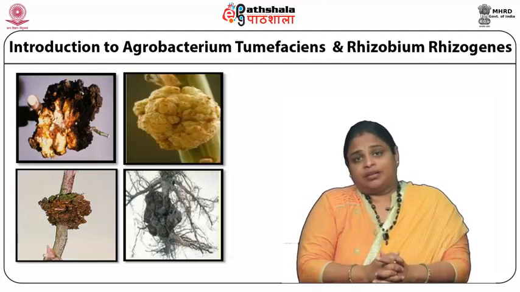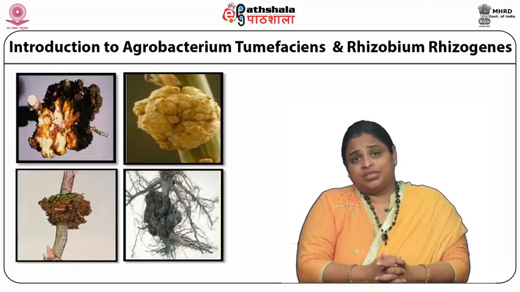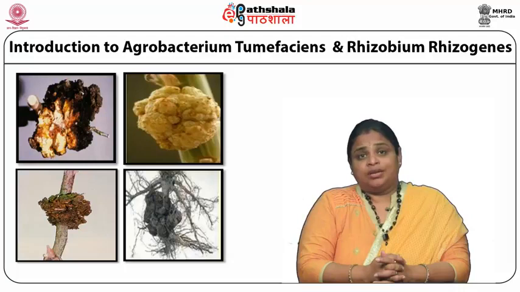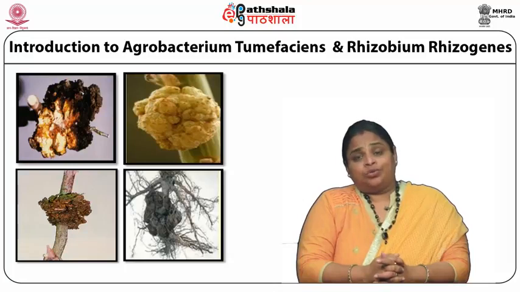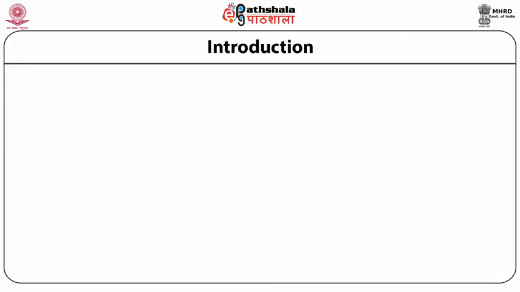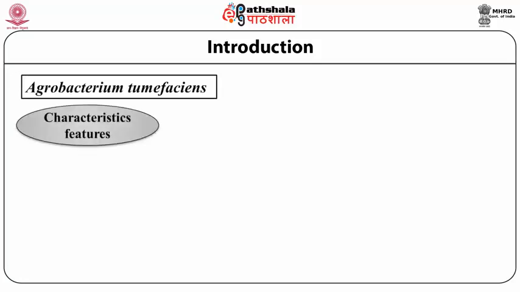As we know, both these bacteria belong to the Rhizobiaceae family, that means Agrobacterium tumefaciens and Agrobacterium rhizogenes. These bacteria cause two different types of diseases in plants. Agrobacterium tumefaciens causes crown gall formation in the infected plant part which is near the soil, whereas due to infection by Agrobacterium rhizogenes, a hairy root-like structure forms at the infected part of the plant.